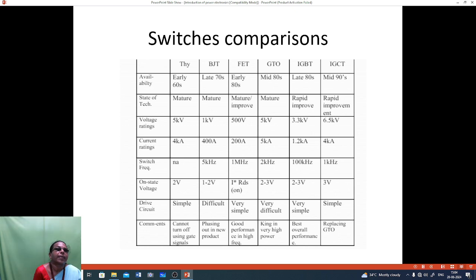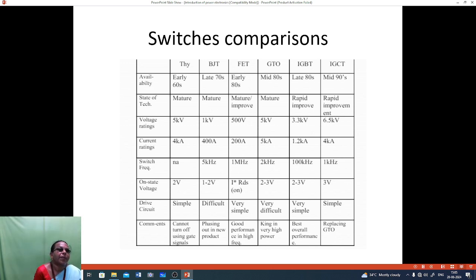State of technique: thyristor and BJT are matured, mature, rapid improvement.